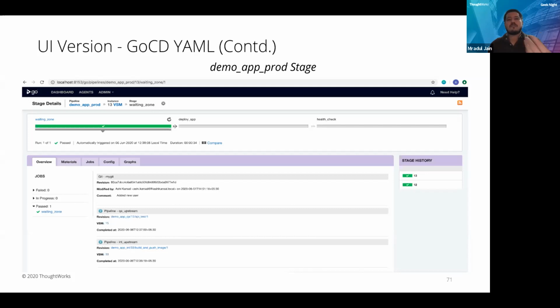Now, how does this look in the value stream map diagram? Let us understand that as well. Next slide, please.